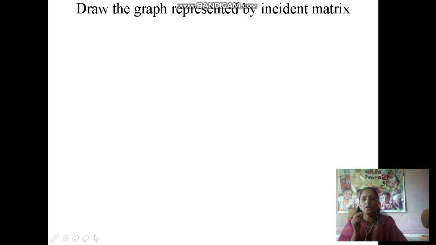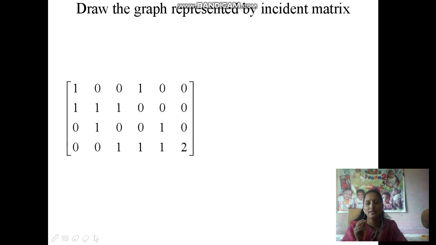Now draw the graph represented by an incidence matrix. Again, same as the adjacency matrix, we are given the incidence matrix and we have to draw the graph using that matrix. This is the incidence matrix. Here there are 6 columns, so there are 6 edges in the graph.